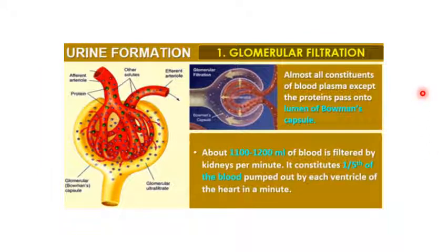In glomerular filtration, almost all constituents of blood plasma except the proteins pass into the lumen of the Bowman's capsule. About 1100 to 1200 ml of blood is filtered by kidneys per minute. It constitutes about one-fifth of the blood that is pumped out by each ventricle of the heart in a minute.